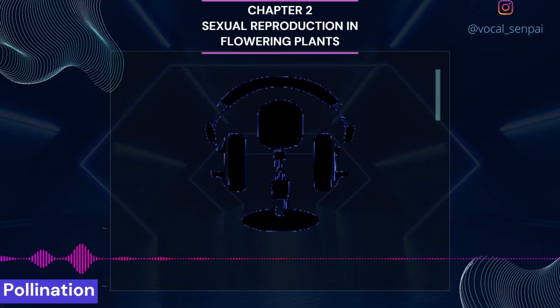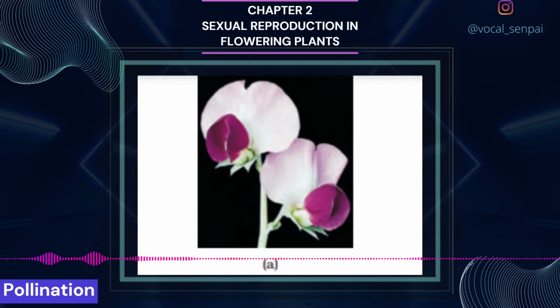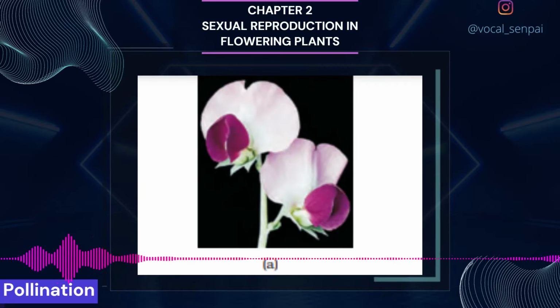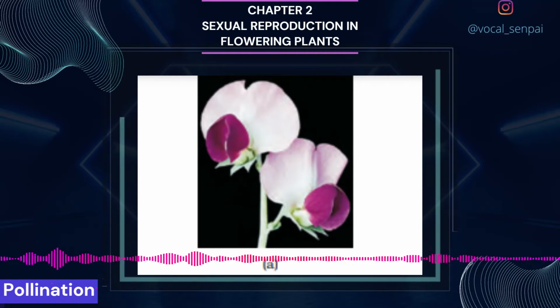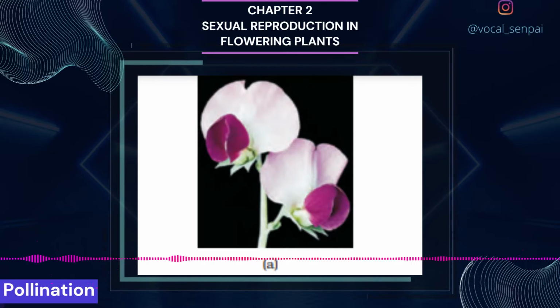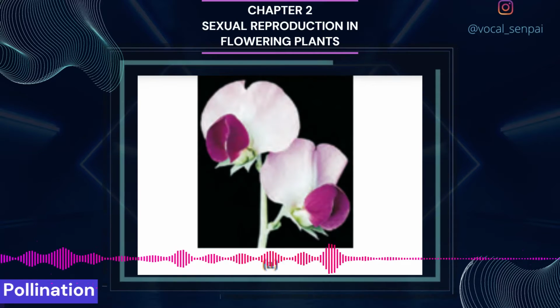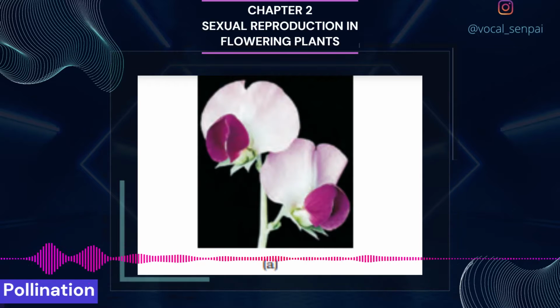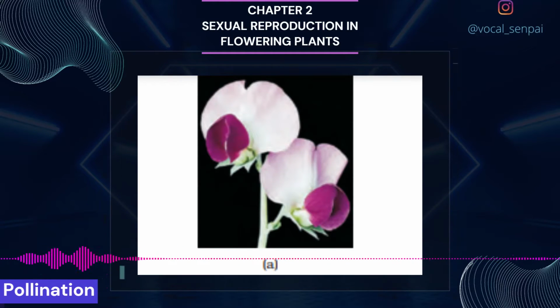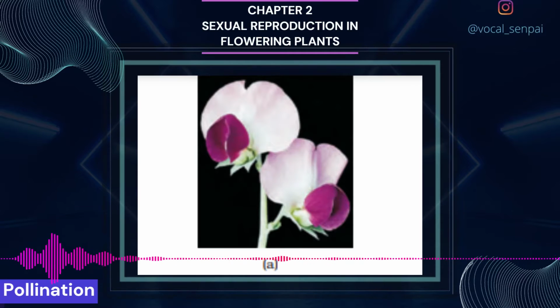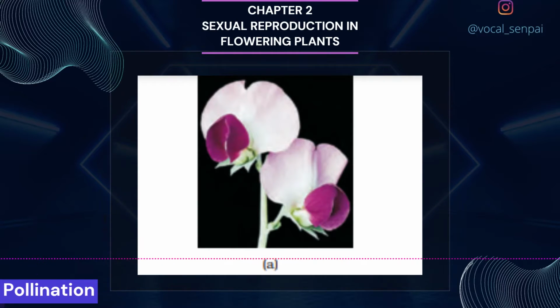Pollination. In the preceding sections you have learnt that the male and female gametes in flowering plants are produced in the pollen grain and embryo sac, respectively. As both types of gametes are non-motile, they have to be brought together for fertilization to occur. How is this achieved? Pollination is the mechanism to achieve this objective.